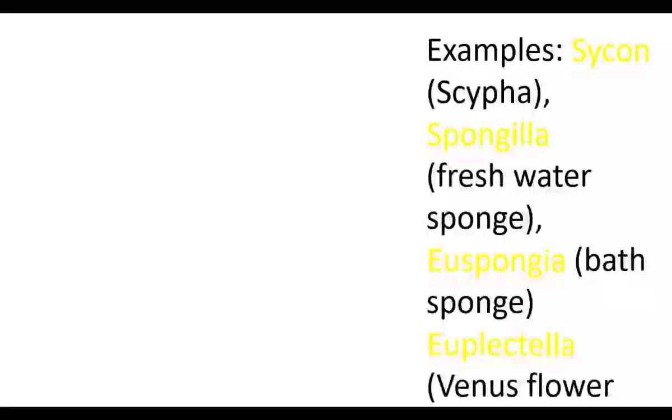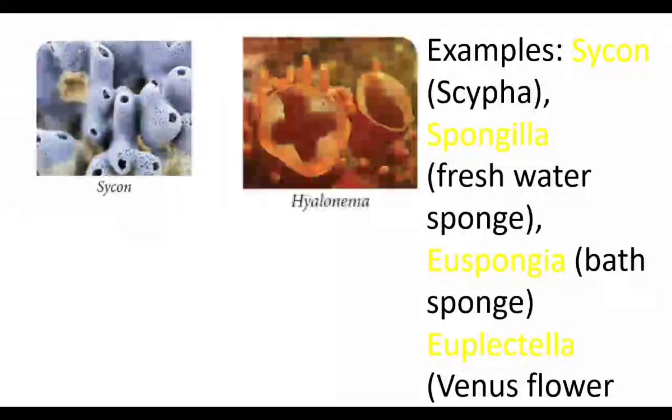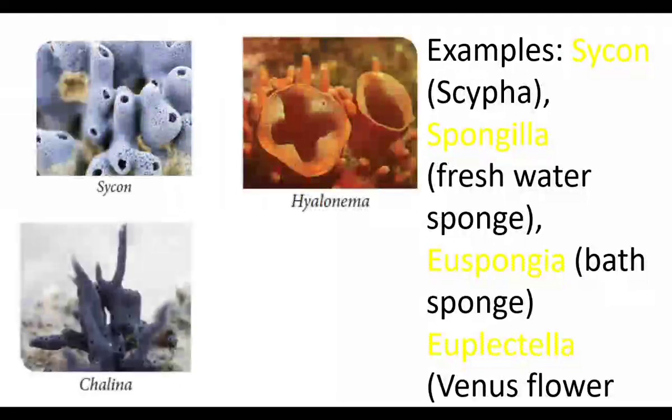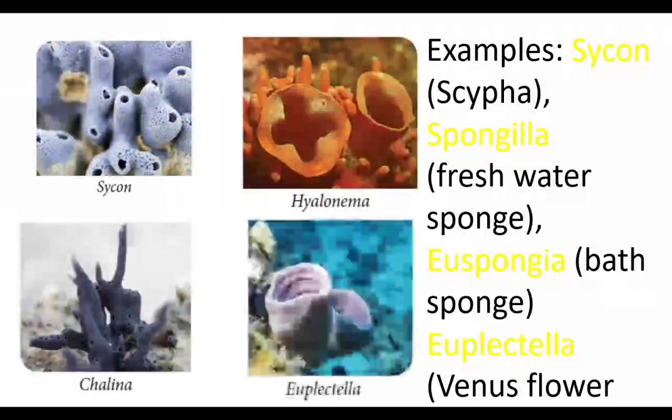The examples are Sycon, Spongilla, Euspongia, Euplectella. This is Sycon. This is Halichondria. This is Clathrina. This is Euplectella. Euplectella is called the bath sponge.